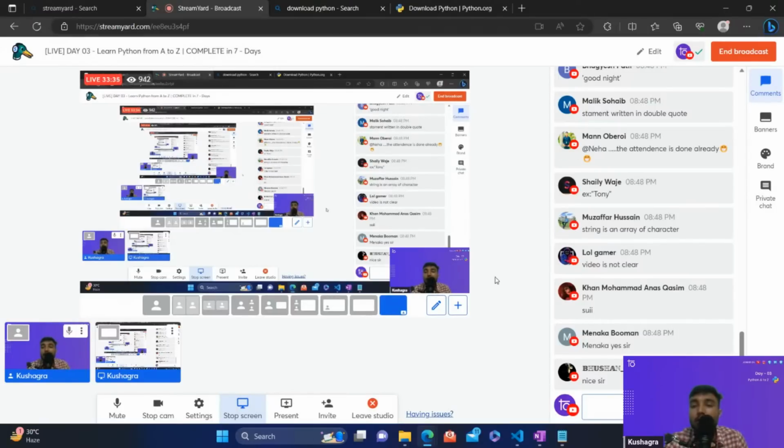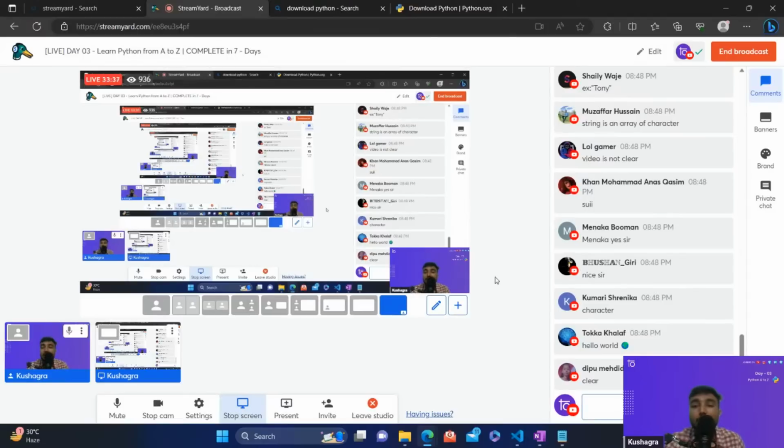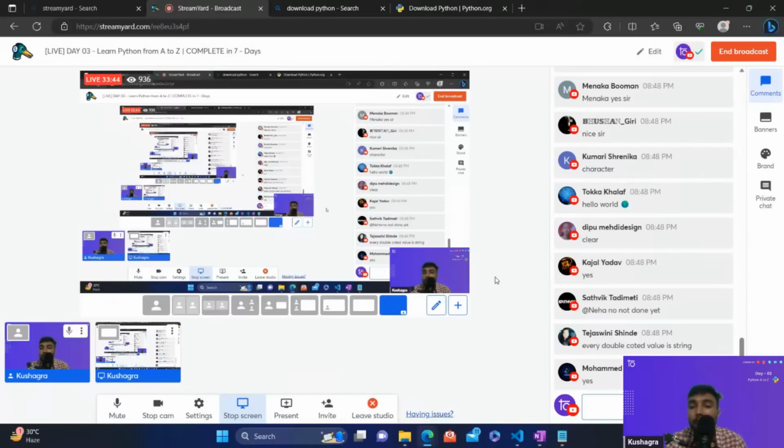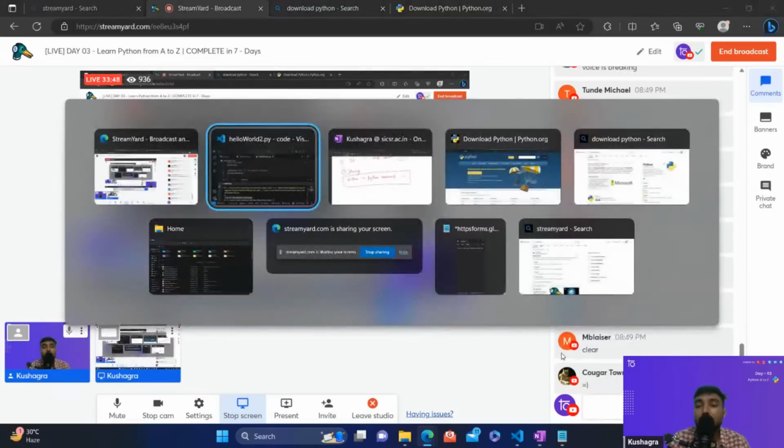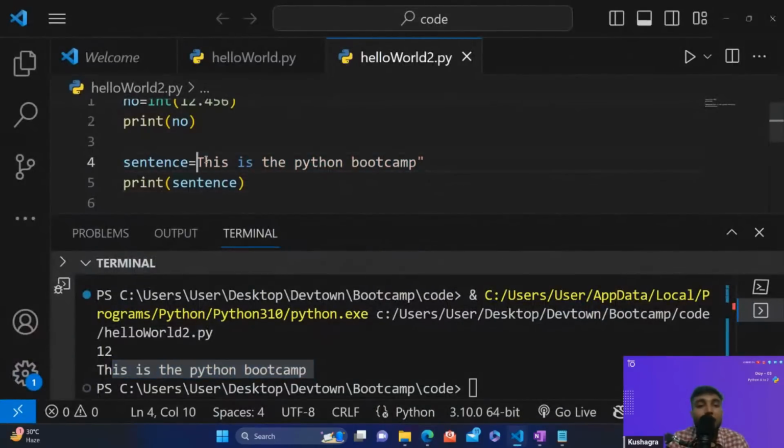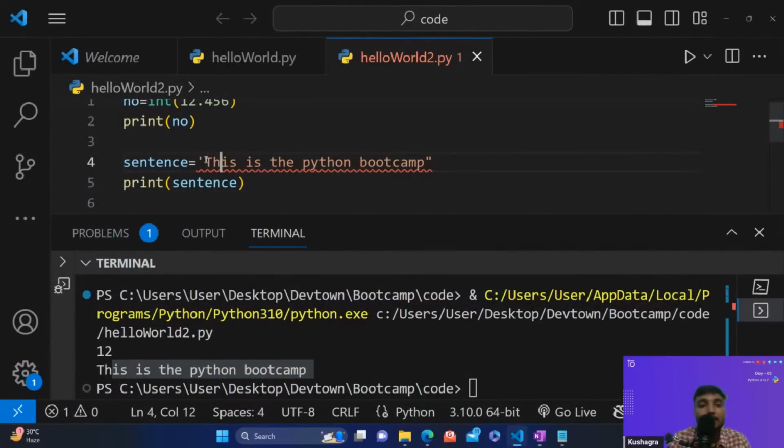Okay, is string clear, guys? What is a string and what exactly do we call a string? This string is clear. Okay. Every double quoted value is clear, but if I'm having a single quote, let's talk about this as well. Can anybody confirm whether this is a string or not?